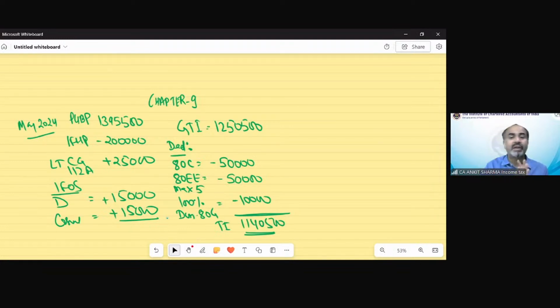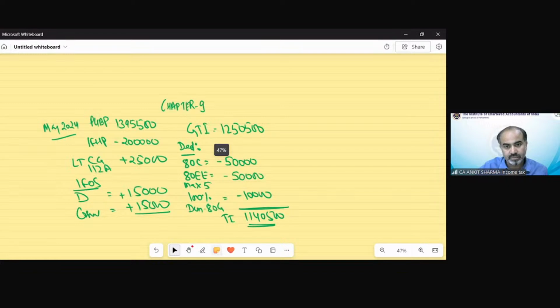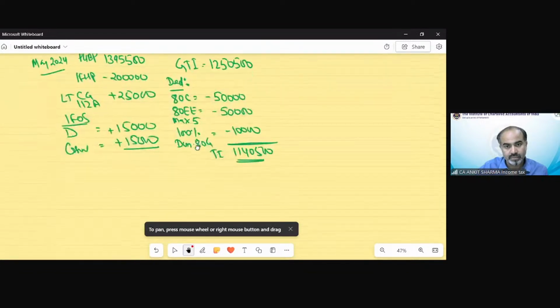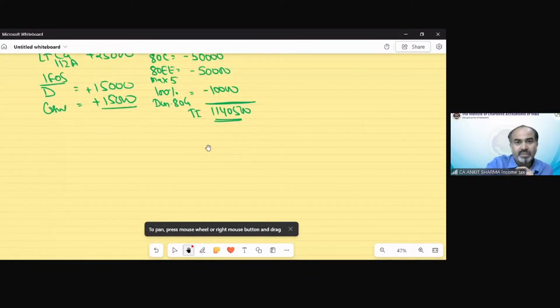Now we need to calculate tax upon this. So we have total income that is 1140,500. We separate out of this income those incomes going to be taxed at a special rate. Out of this, casual income is going to be taxable at the rate of 30%.